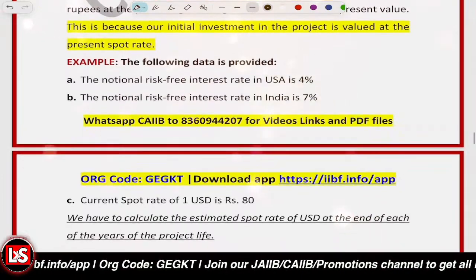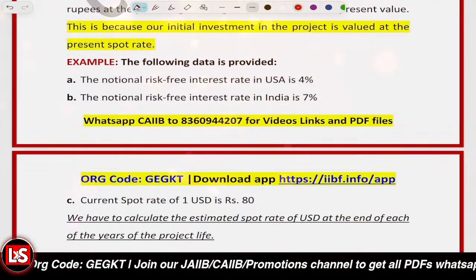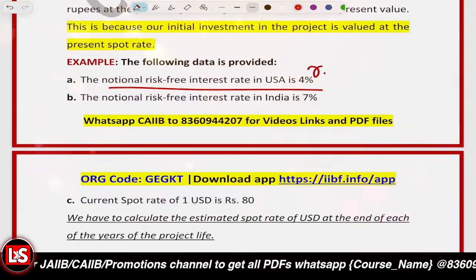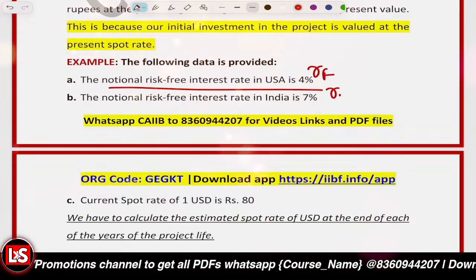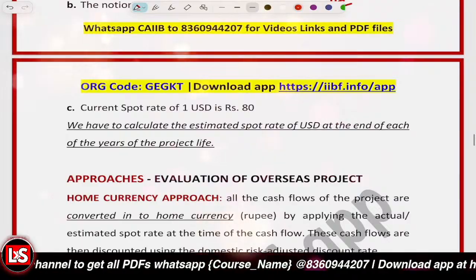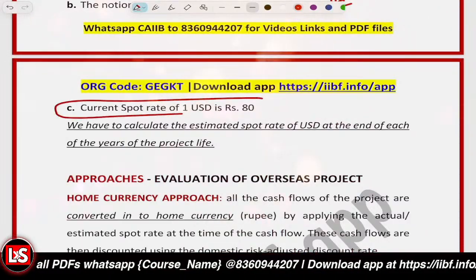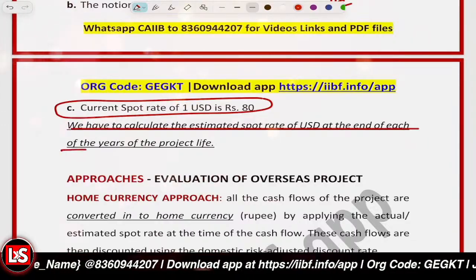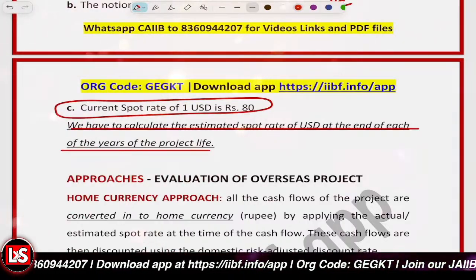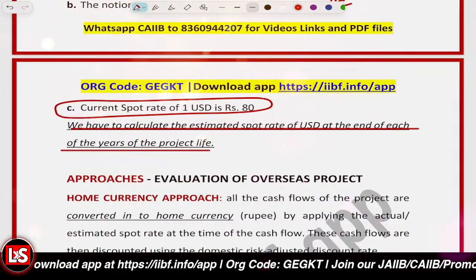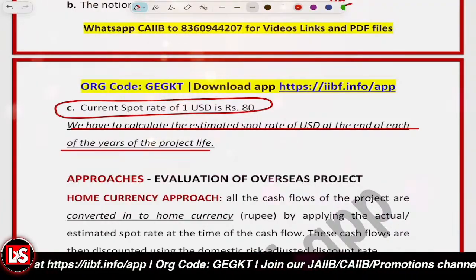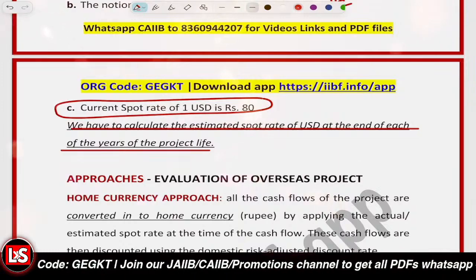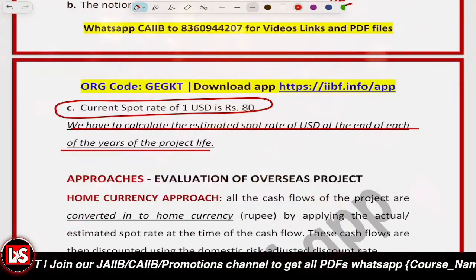So here is an example. The following data is given. The notional risk-free rate in USA is 4%, like RF in USA, and the risk-free rate here in India is 7%. Current spot rate is given to be 80 rupees. And we have to calculate the estimated spot rate at the end of each of the years of the project life. We have to basically calculate the estimated spot rate.